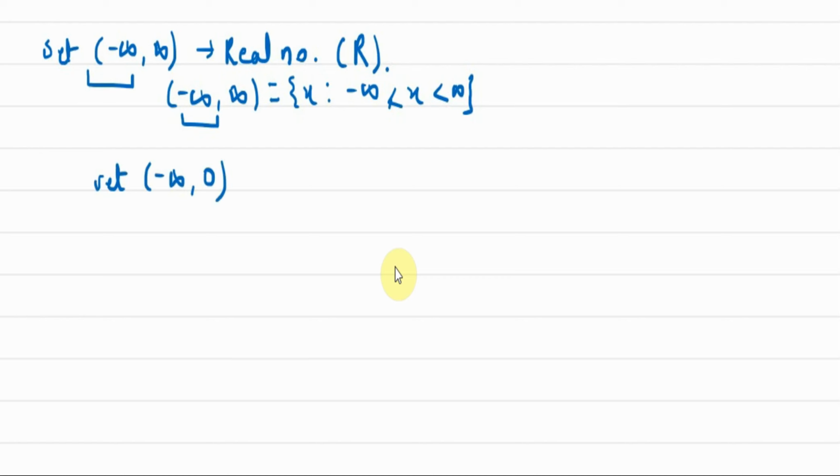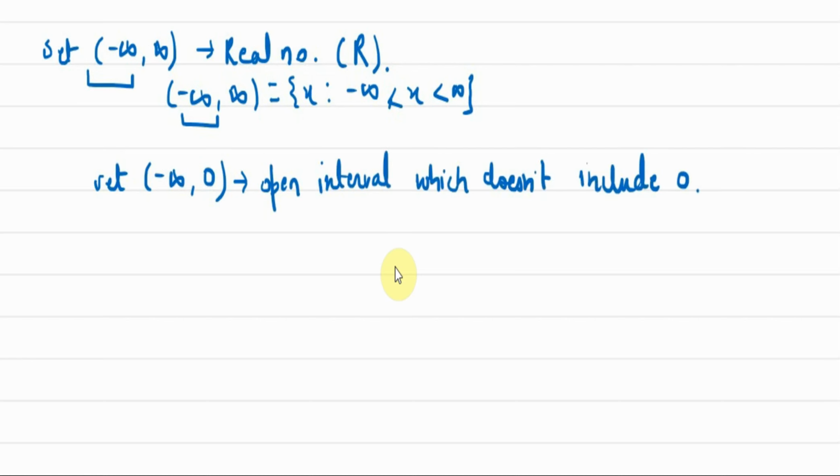Now this is an open interval which does not include 0. Now it is beginning from 0 and getting to minus infinity.